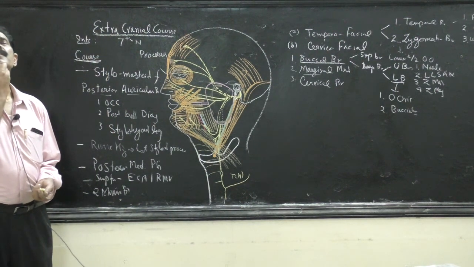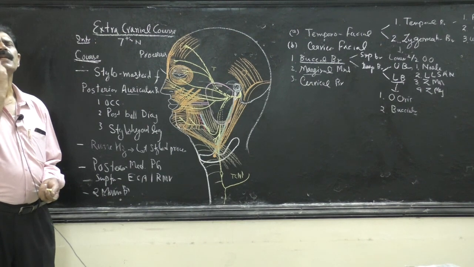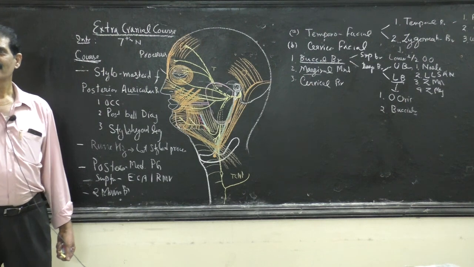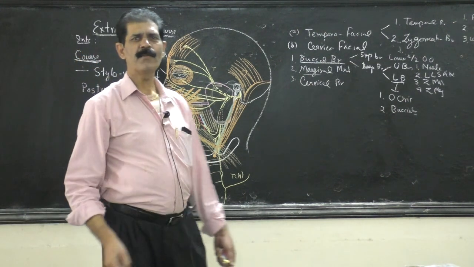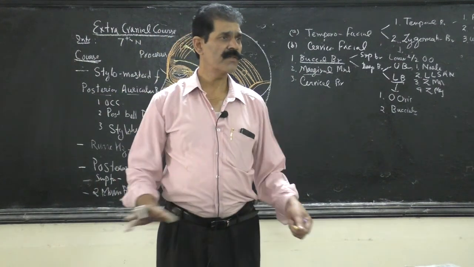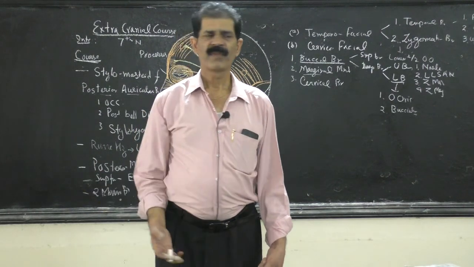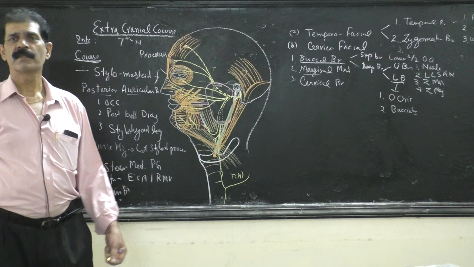So this whole of the skin, starting from the chin downward, is supplied by the facial nerve. So the facial nerve is motor, and also sensory, so it is a mixed nerve. So this is the sensory component. After supplying all the muscles of the face, now it is coming into the neck to supply the skin of the anterior triangle. So this is how you have to make the whole of this.